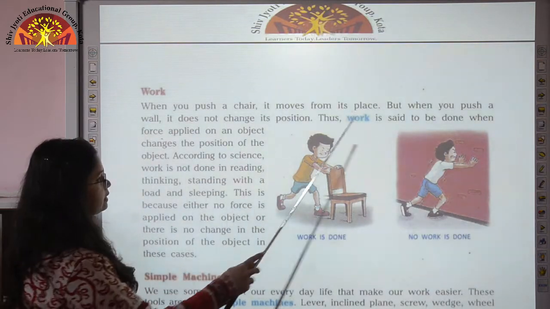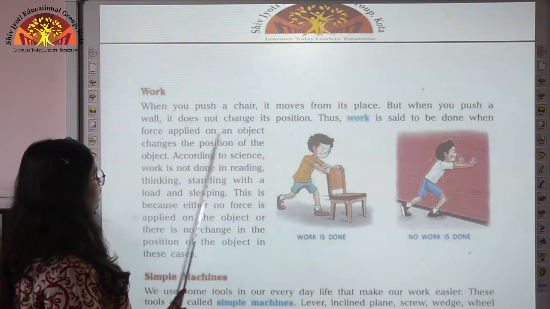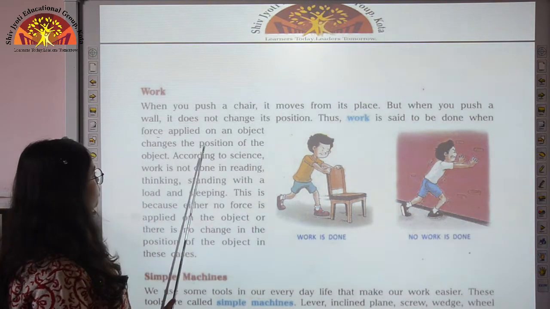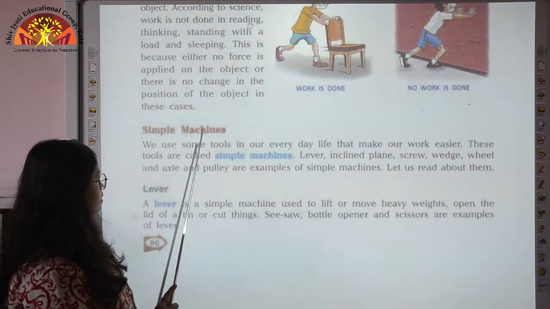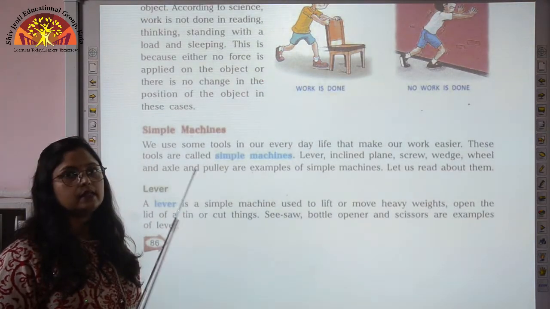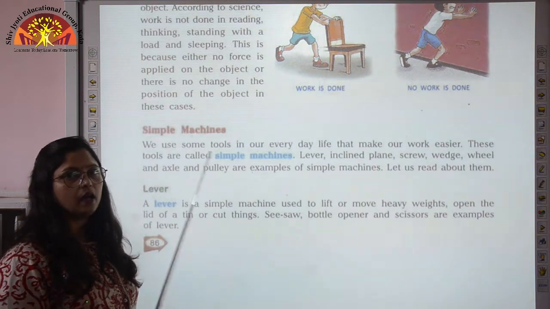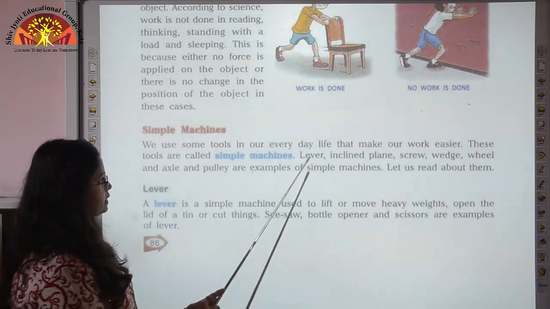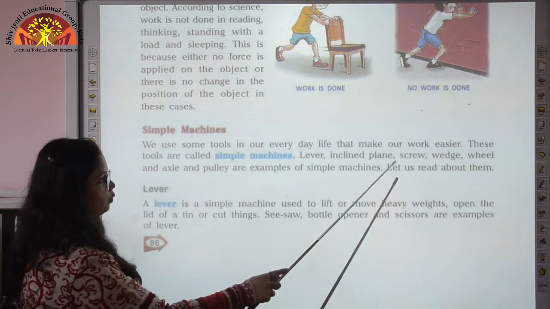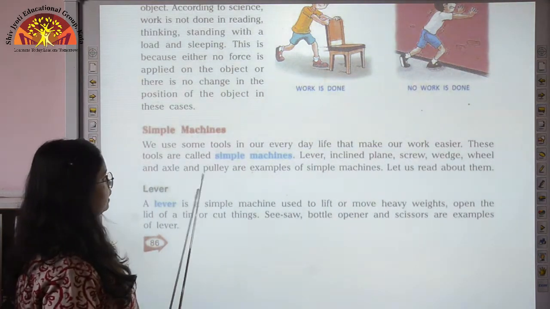Now we come to work. So children, work is said to be done when force applied on an object changes the position of the object. Now we come to simple machines. So children, what are simple machines? These are the tools which make our work easier in our everyday life. Some of the examples are lever, inclined plane, screw, wedge, wheel and axle and pulley.